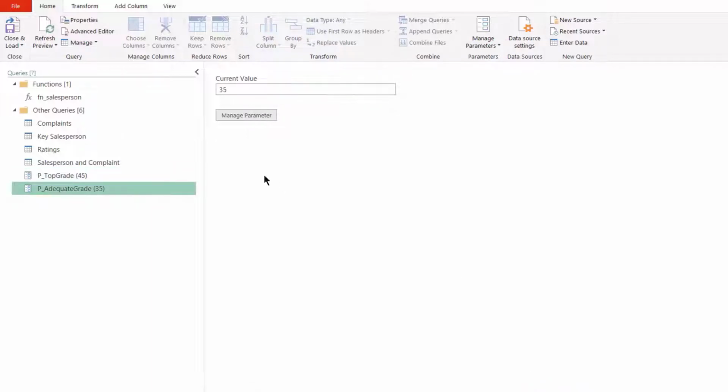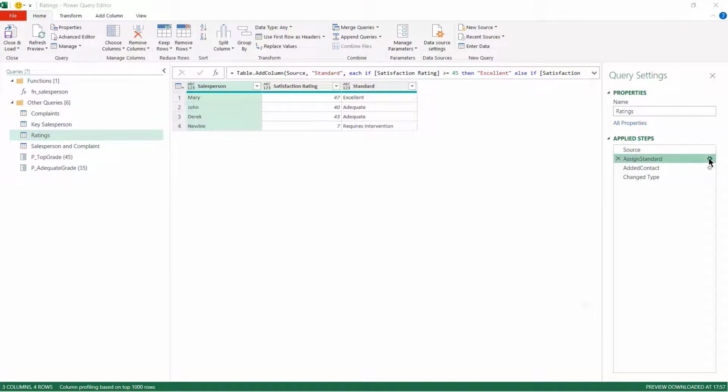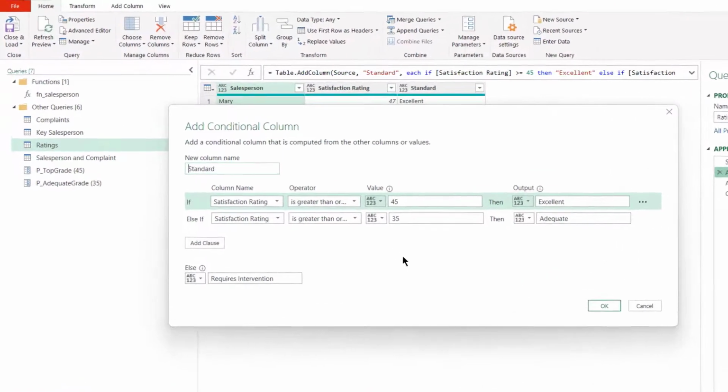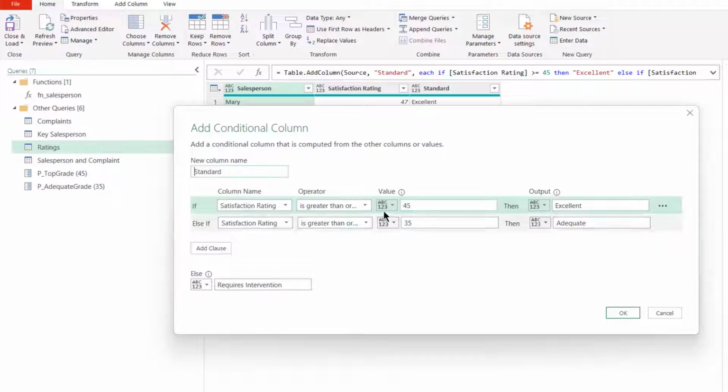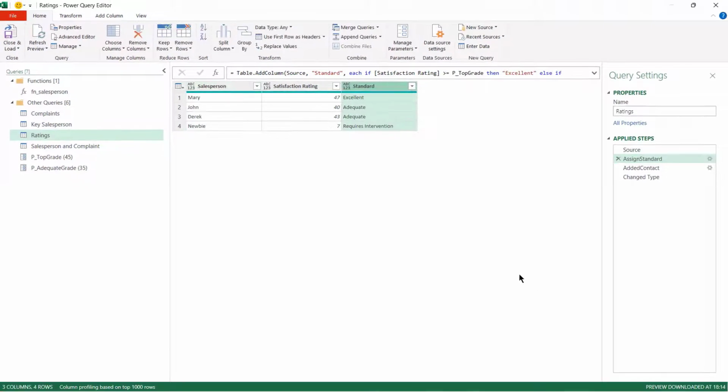So we can go back to our query. So now we'll go to assign standard and use the cog. See our conditional column, and now instead of putting 45 and 35, we're going to use our parameters. So here we're going to select a parameter, and we're going to select the top grade. And on this one, we're going to again select a parameter and pick the adequate grade. Okay, and this should have absolutely no impact on our results. So we'll just check, and yes, still the only person who's in trouble is newbie.